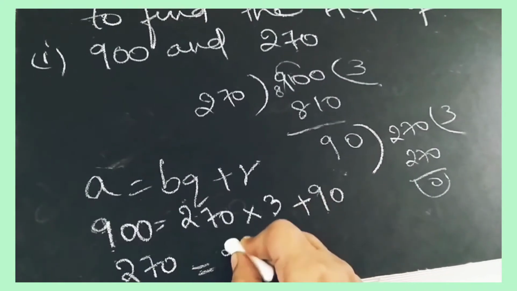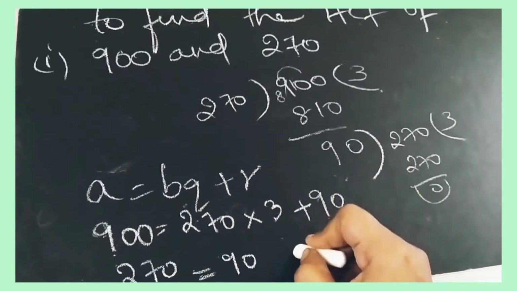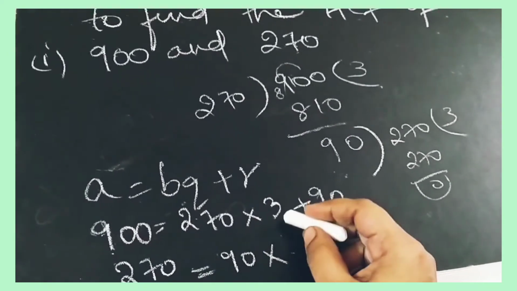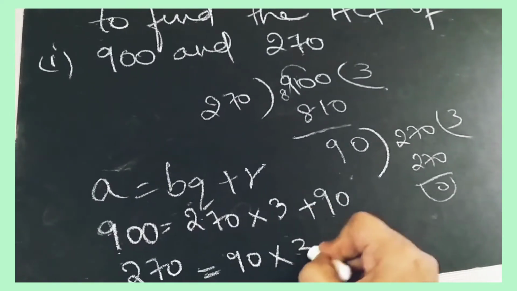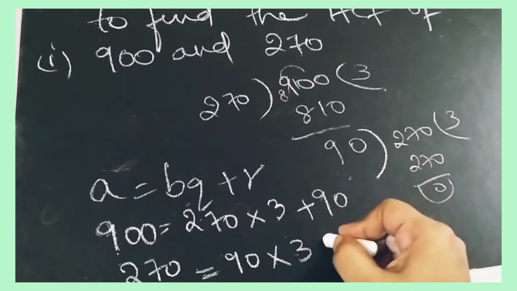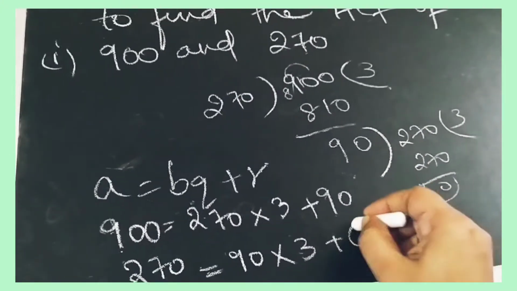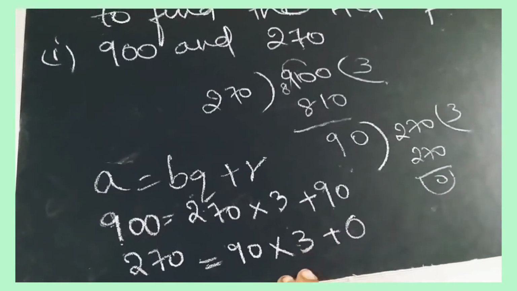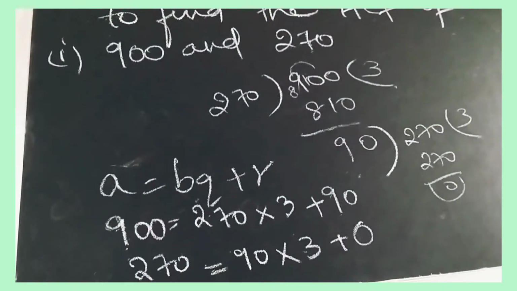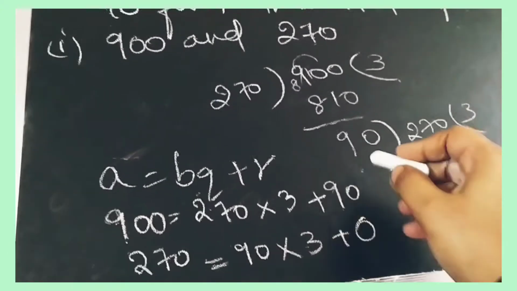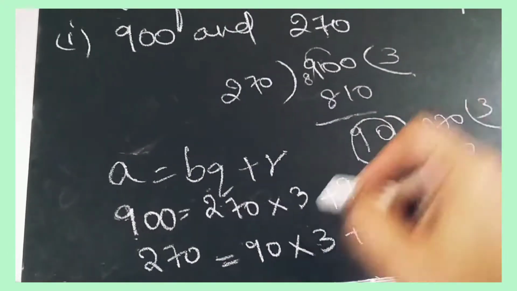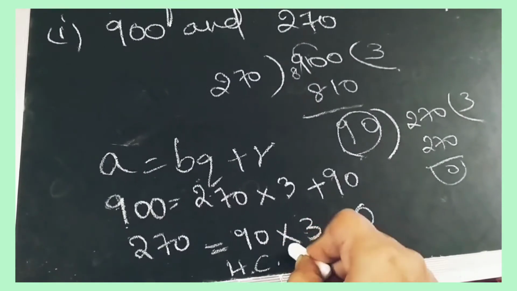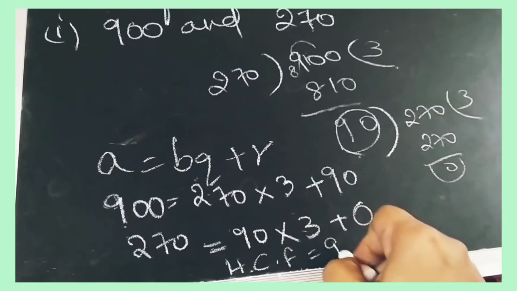Divisor is the 90 here. 90 into 3 is the quotient now, plus 0 is the remainder. So what is the HCF here? HCF is 90 here. The highest common factor is 90 here.